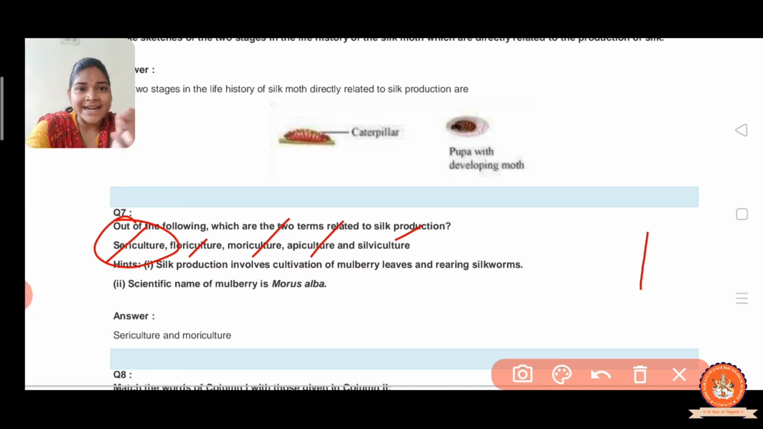So it is related to silkworm, silk production, and again it is moriculture. Why is it?